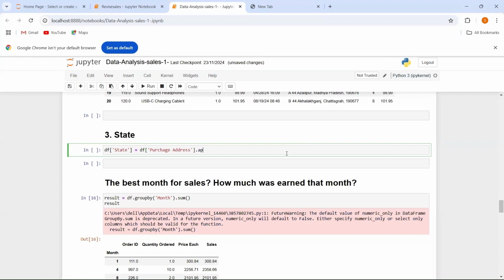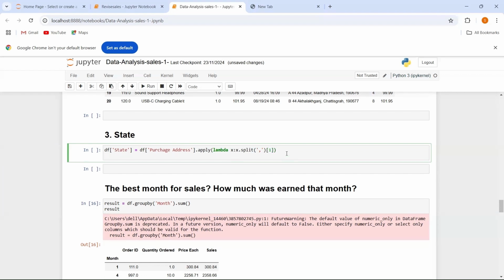After this, I am going to use the lambda. So we are going to apply it on the purchase address. Here I am going to write lambda x: x.split, and within this I'm going to split according to the comma, and after splitting the entire purchase address according to the comma, I'm going to get the value at index number 1. After this, I want to get the output, so I want to print the top 5 values.